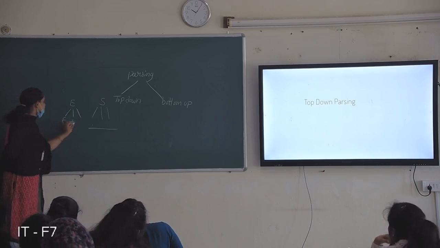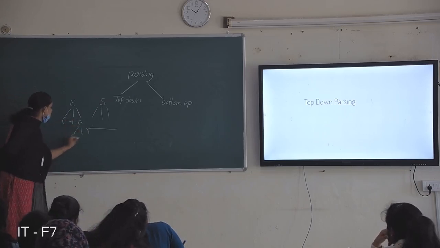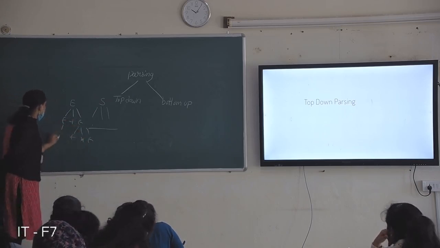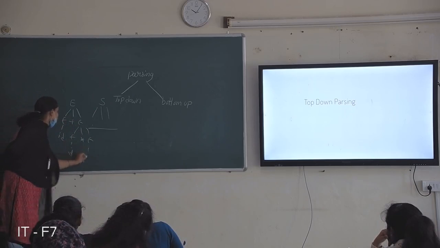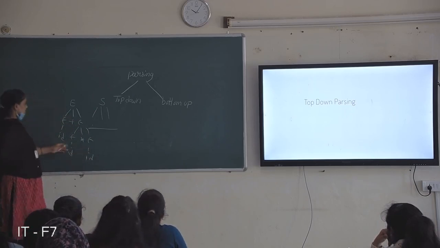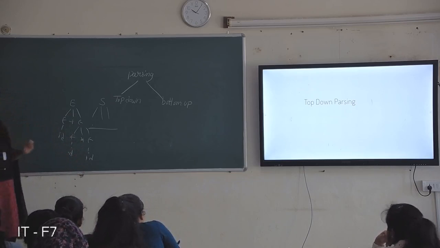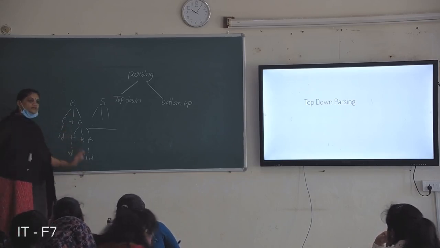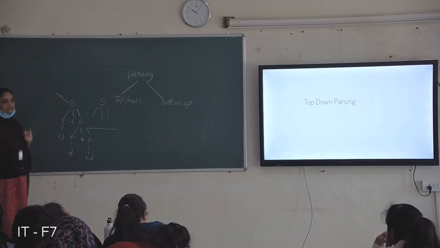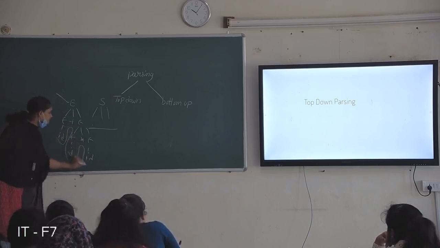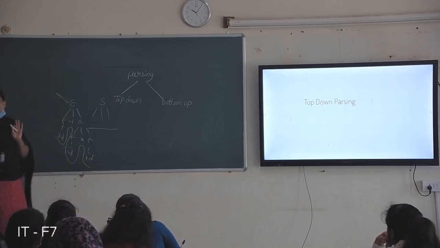Write E plus E and again E star E, and again in place of E, ID. So this actually derives ID plus ID star ID. How does it derive? You start from the starting symbol and derive this string. This is nothing but top down parsing.